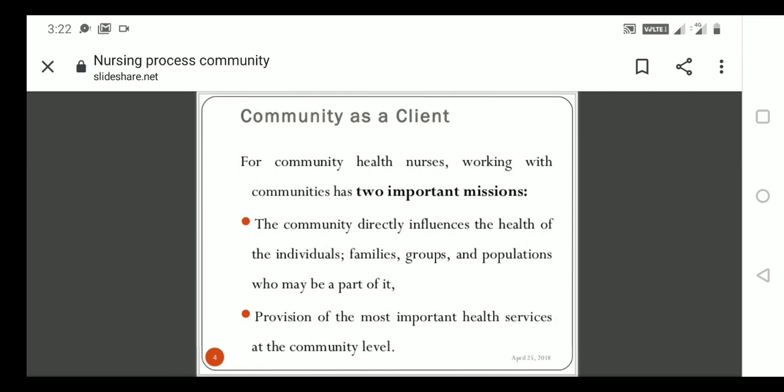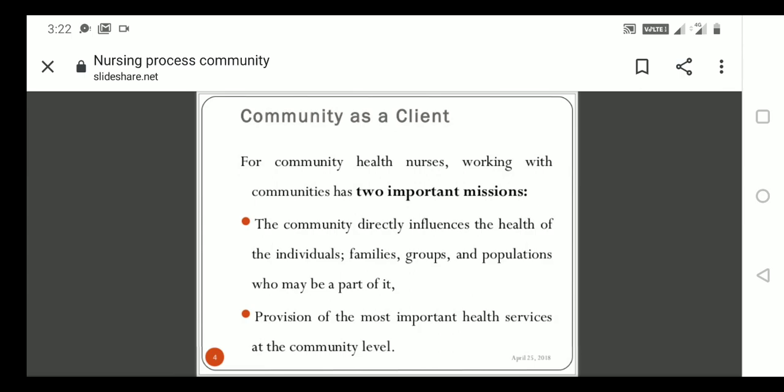Community as a client. Make it a client. Already we have studied that there are 2 missions. The community directly influences the health of the individuals, families, groups and the population who may be part of it. Those who need care, those who have a health problem or health issues, we directly give the care, whether individual-wise, family-wise, group-wise or population-wise, whoever needs or participates in healthcare services.